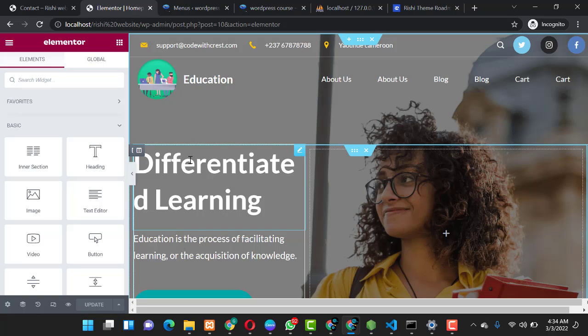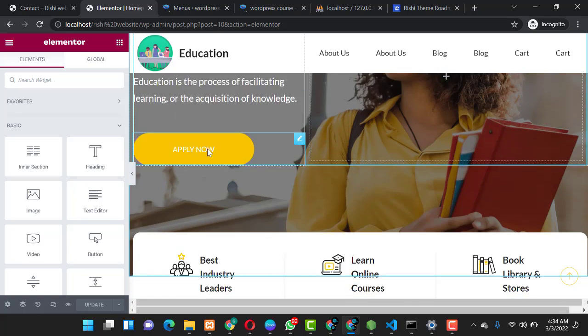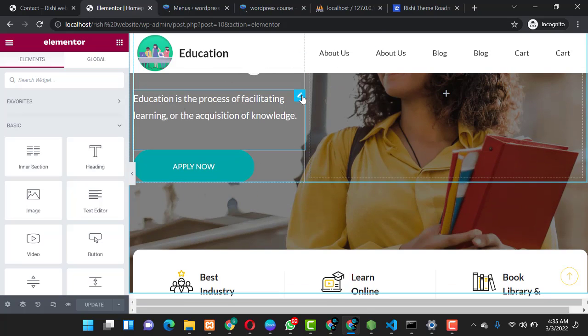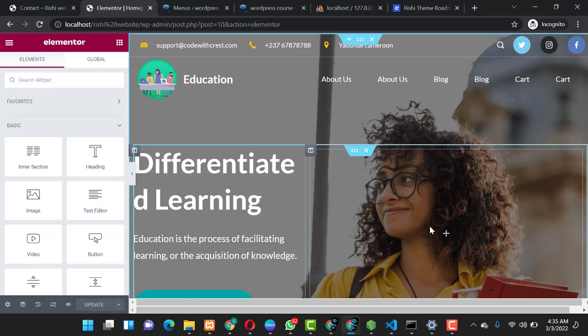So everything works with sections. For example, looking at this over here, it is divided into sections. So this is a section over here where you see highlighted in sky blue. When you come over here, this is another section, this is another section, and over here it's another section.